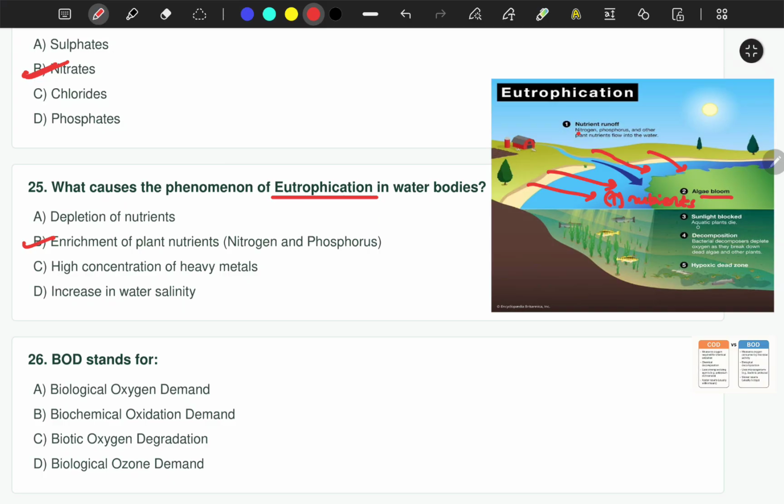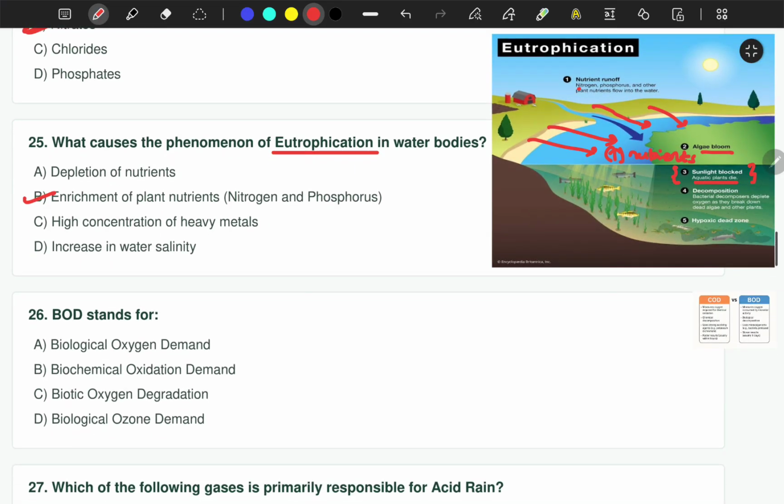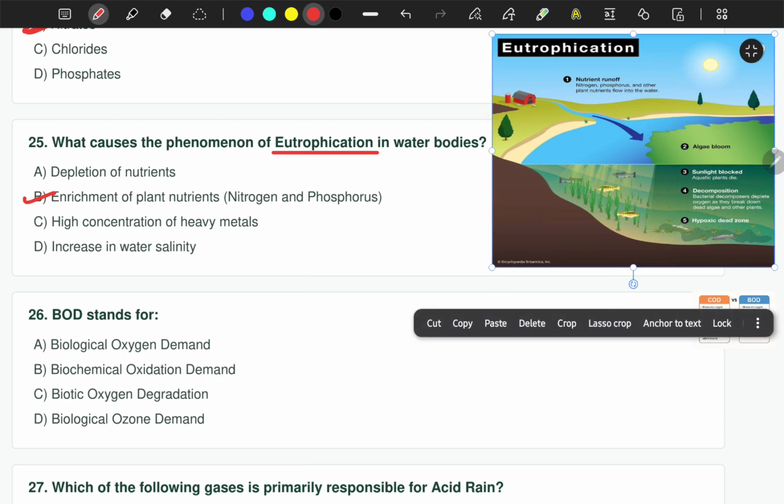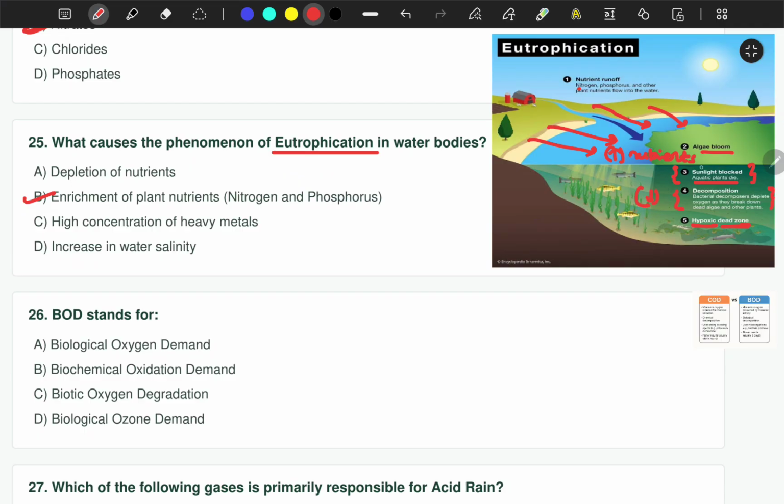When algae blooms, the sunlight is blocked, and other aquatic plants and animals die due to less sunlight. Due to the larger number of nutrients, bacterial decomposition also depletes oxygen, so there is a decrease in oxygen. That condition is known as hypoxic condition, which creates a dead zone, meaning plants and animals can no longer survive in this eutrophic water.